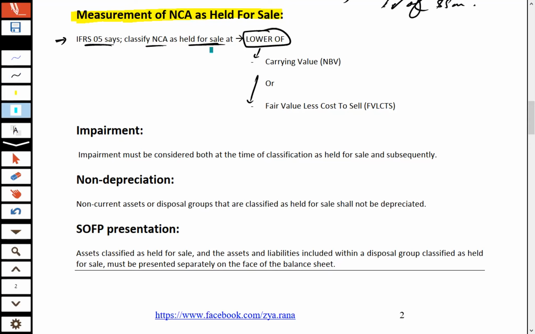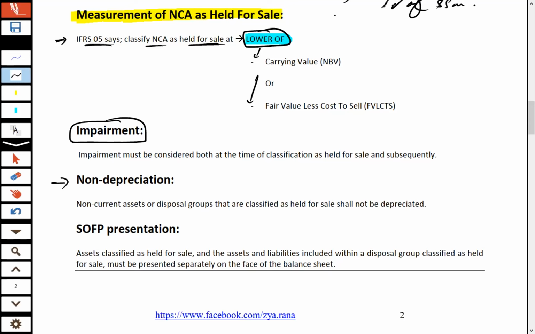IFRS 5 says you have to record the non-current asset held for sale at the lower of the book value or the carrying amount. Then we have a few definitions like impairment and non-depreciation. We have covered impairment under IAS 36. What exactly do we mean by non-depreciation?